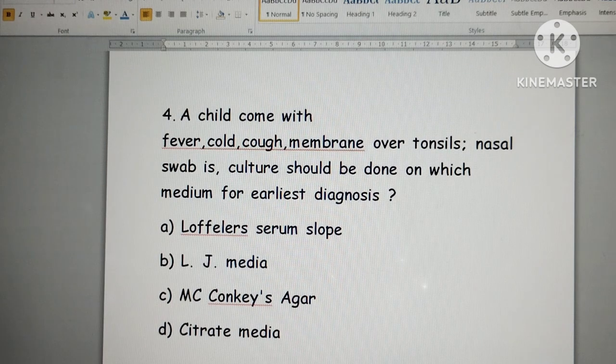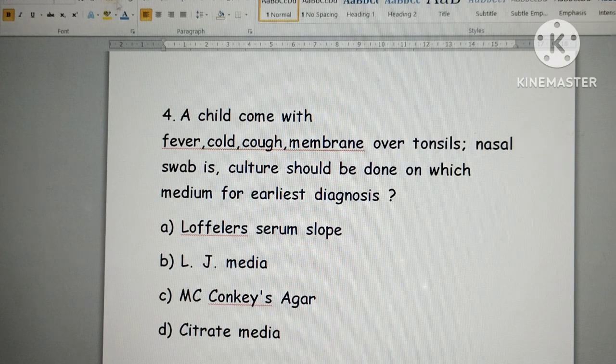But for Salmonella typhi, there will be a typical history of fever, like a child presenting with a step-ladder type of fever or on and off fever. For Candida, the usual history is that the patient is immunocompromised. So you have to take the clue points for the diagnosis. Here the options are Loeffler's serum slope, LJ media, MacConkey agar, and CET agar.